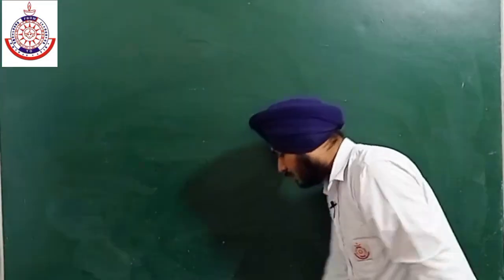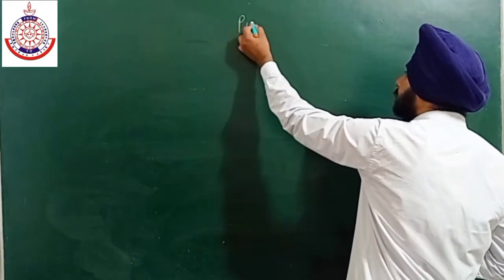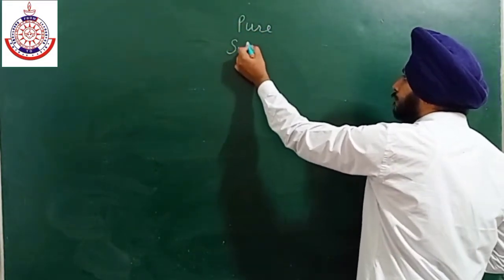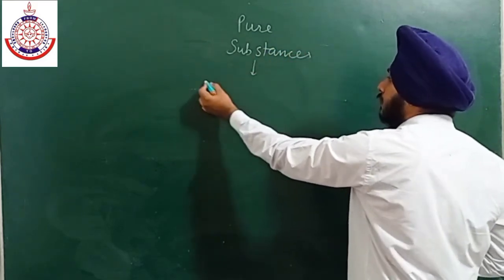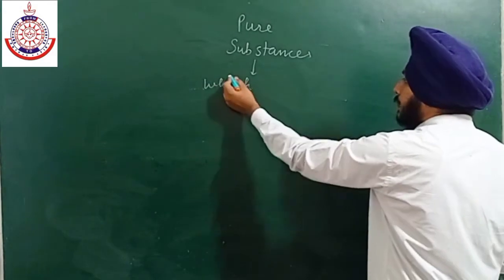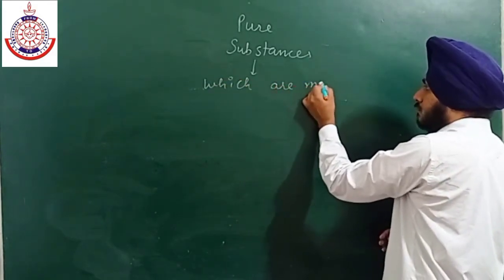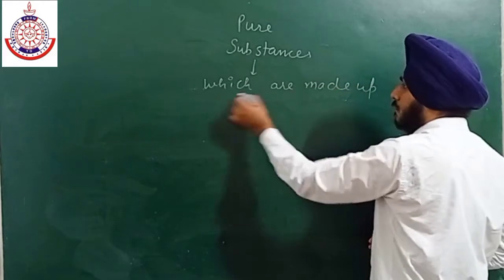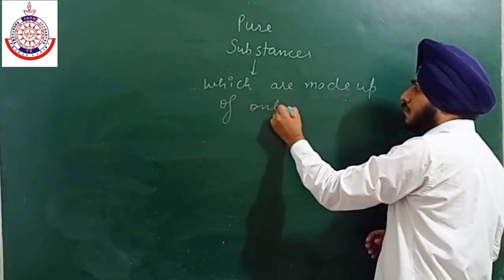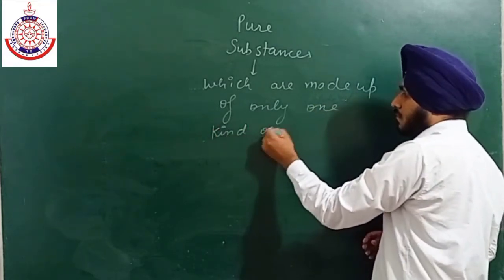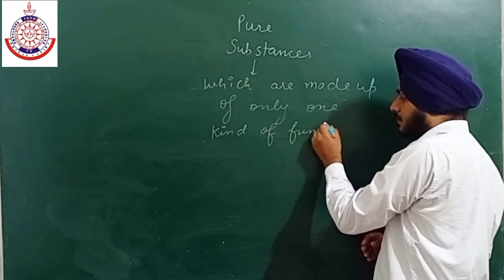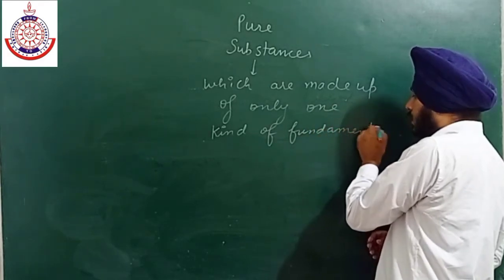What are pure substances? Pure substances are those which are made up of only one kind of fundamental particles.